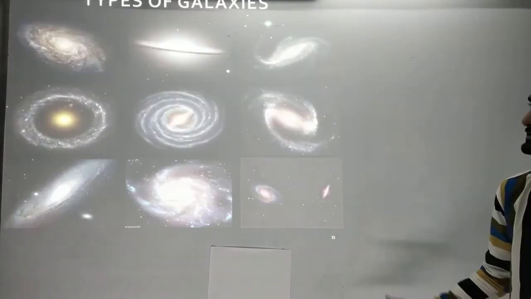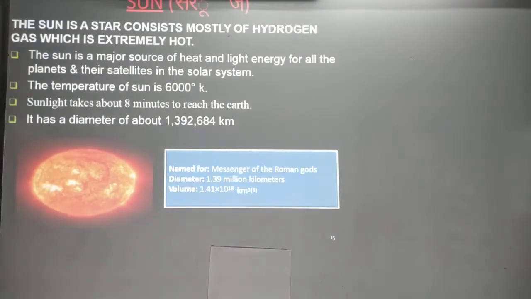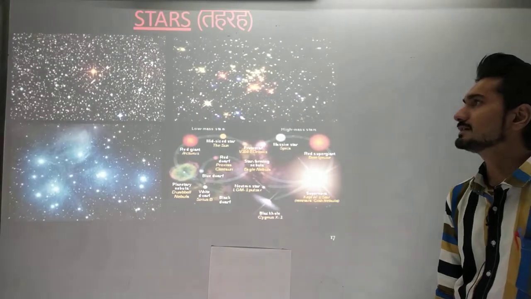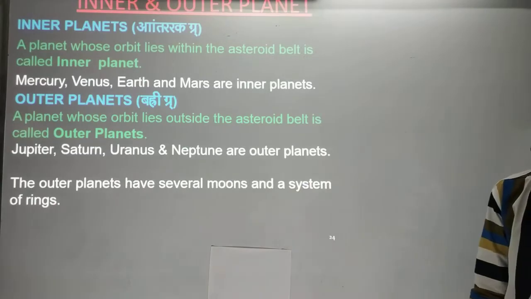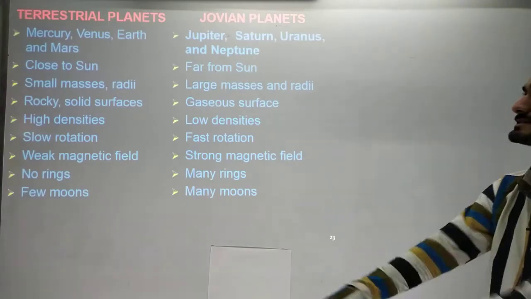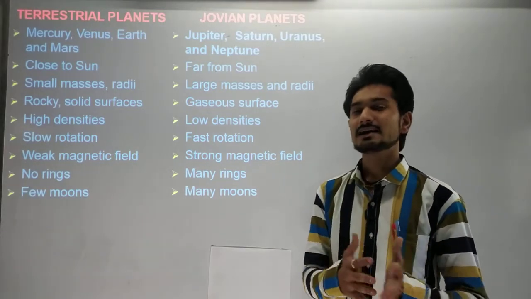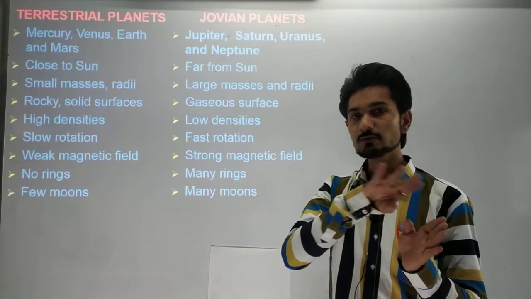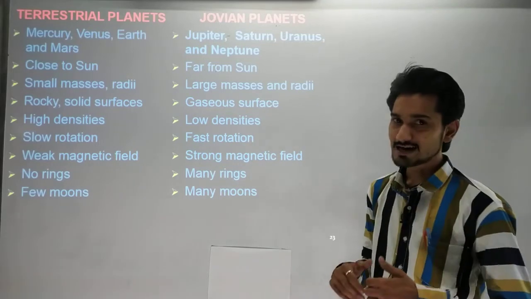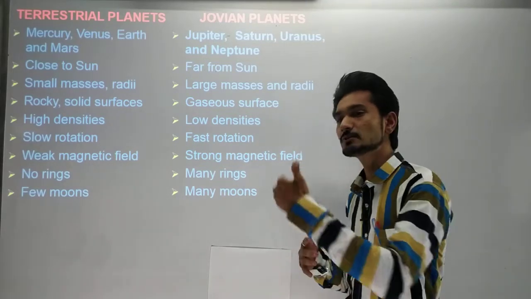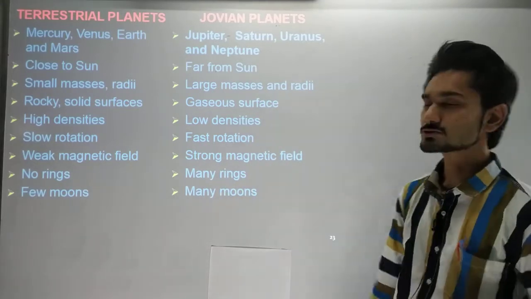These are the types of galaxies that we have seen, the Milky Way galaxy, and we have seen the sun's basic information. We have started the planets, in which we have finished the terrestrial planets and the Jovian planets. I already told you in the previous lecture that the planets that lie before the Mars orbit are called terrestrial planets, and the planets that are after the Mars orbit are decided as Jovian planets.